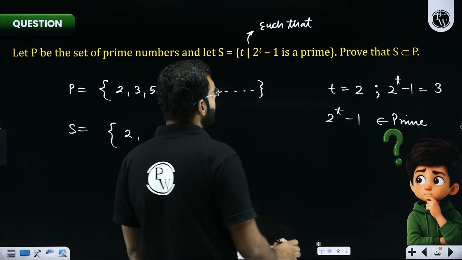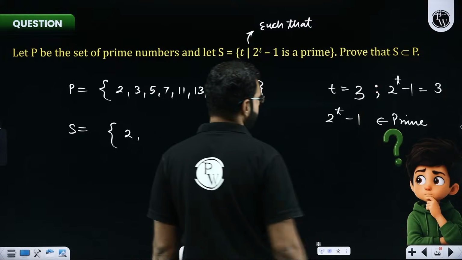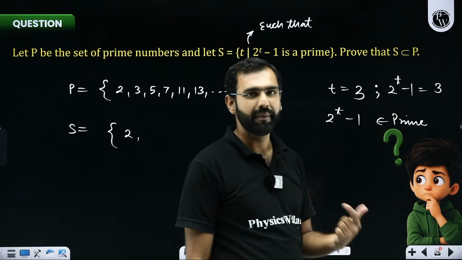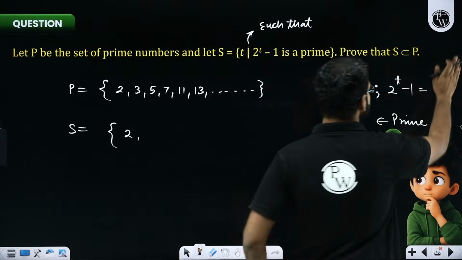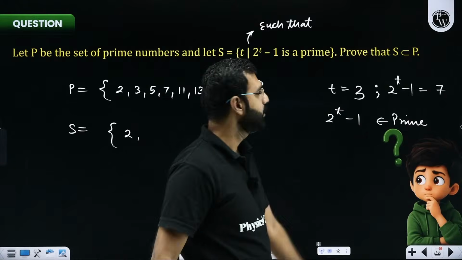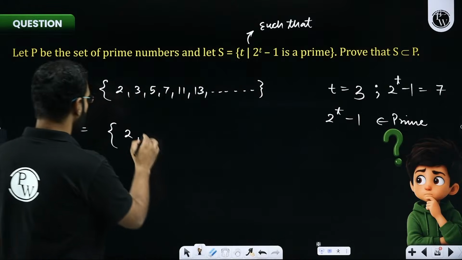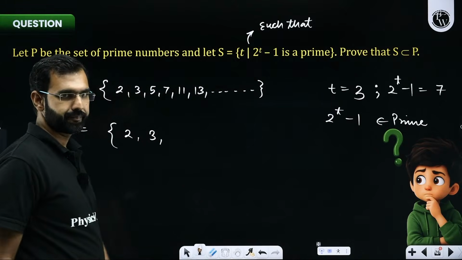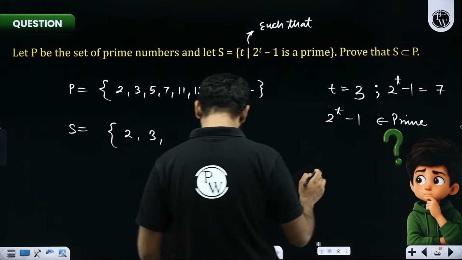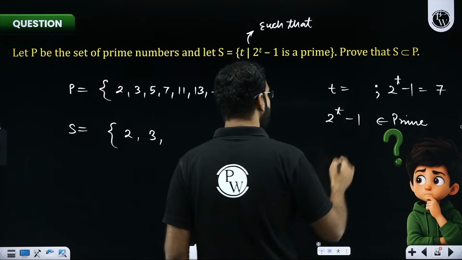Let's say if I take t as 3. So 2 to the power 3 will be 8. 8 minus 1 is 7. And I think 7 is clearly a prime. So t as 3 will be taken in our set. Processing it, yes or no, all the participants. Let's say if I try t as 4.